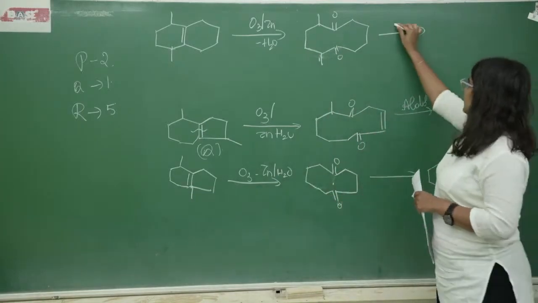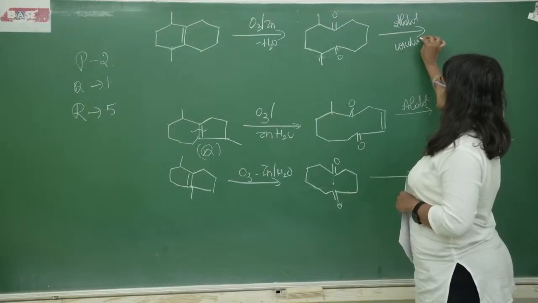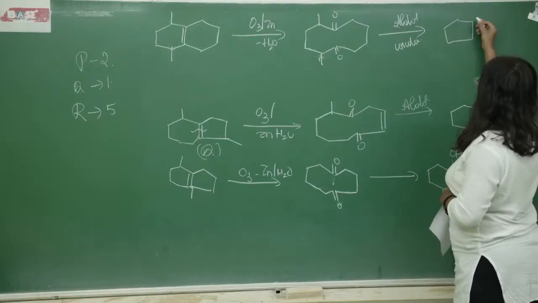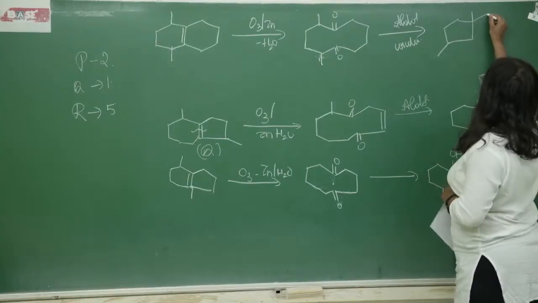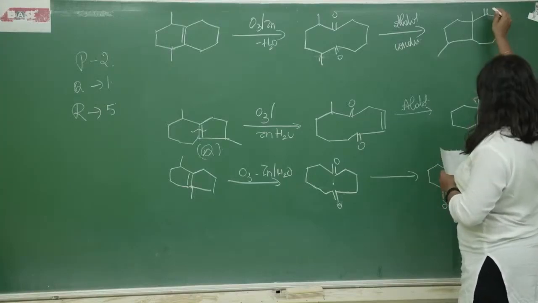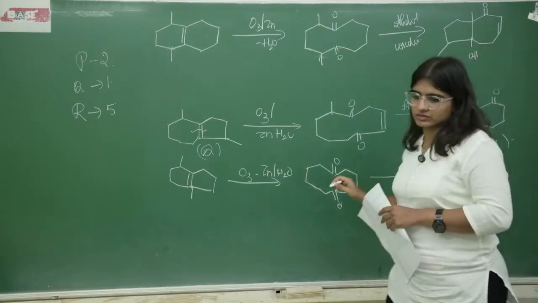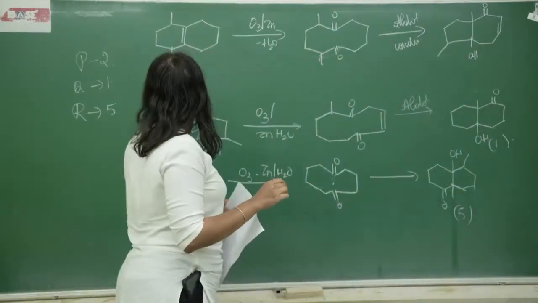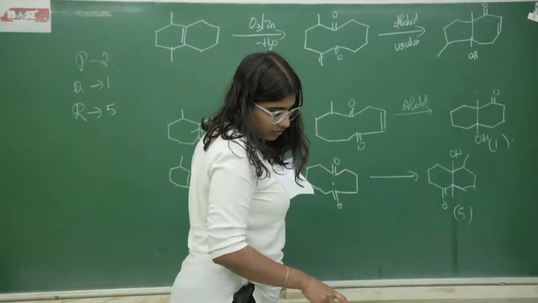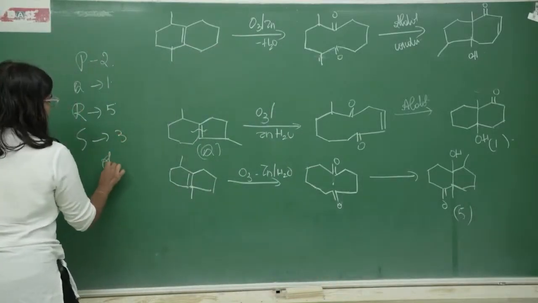And next, this on aldol condensation. Now this is symmetrical, so it can happen anywhere. So what we get on aldol condensation is this product. Okay, so this is our answer. That is, P corresponds to 2, Q corresponds to 1, R corresponds to 5 and S corresponds to 3. That is option C is the answer.